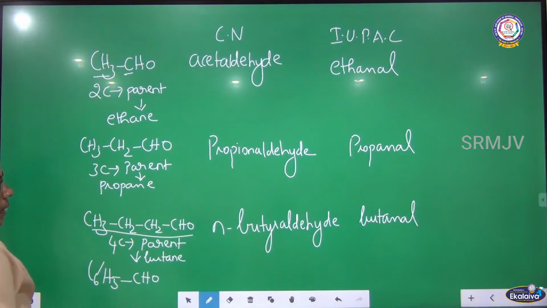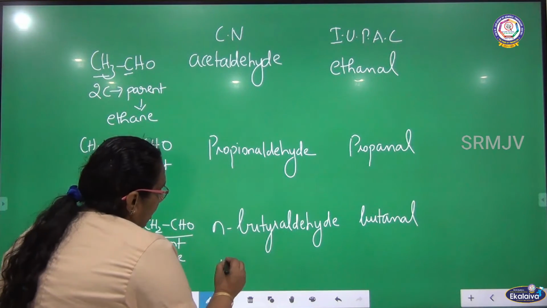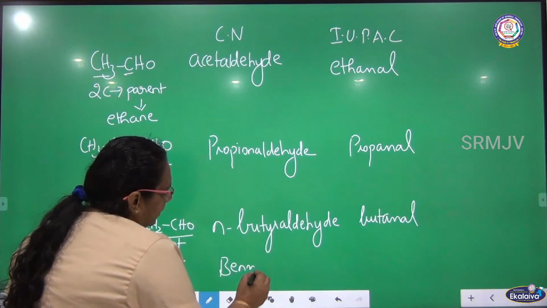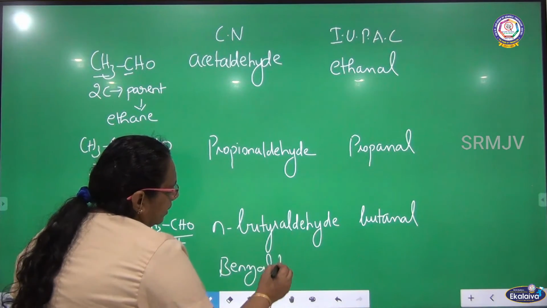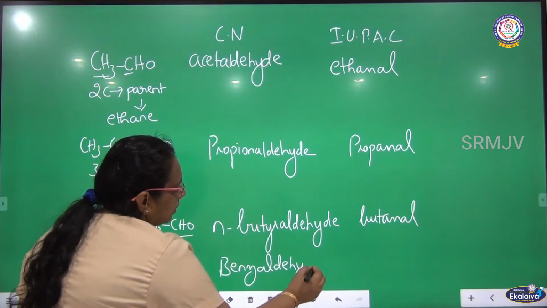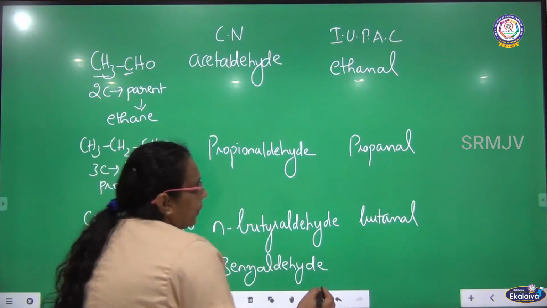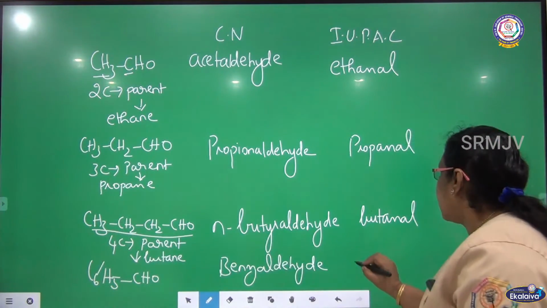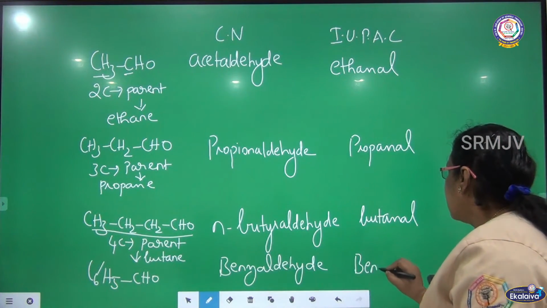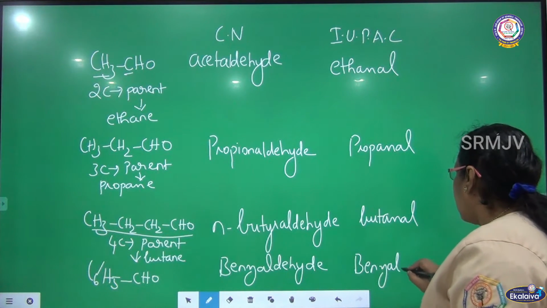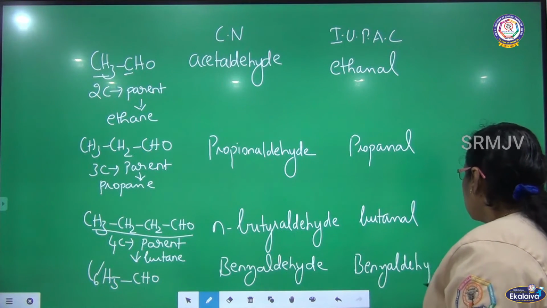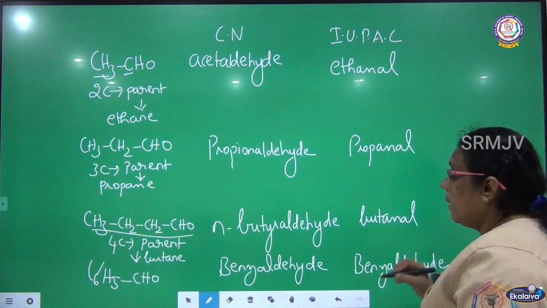There is another compound coming. C6H5CHO. What is the name of this compound? The common name as well as the IUPAC name is the same: benzaldehyde. It is an aromatic aldehyde. What is an aromatic aldehyde?